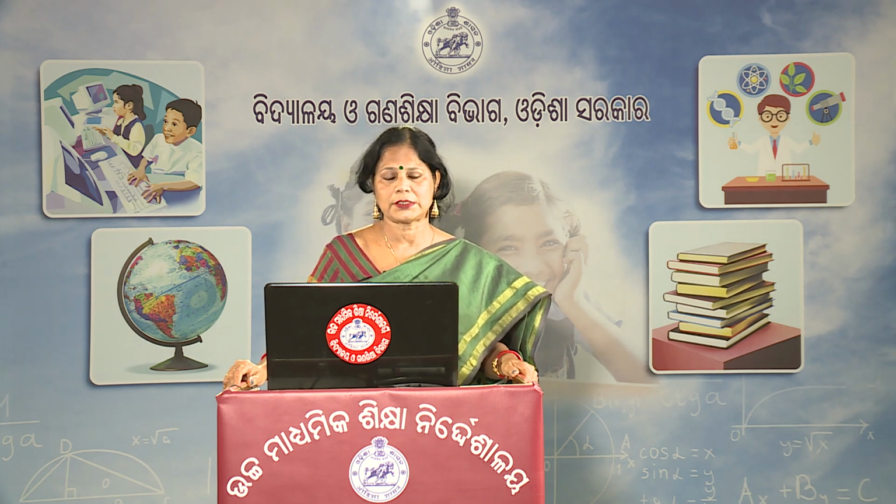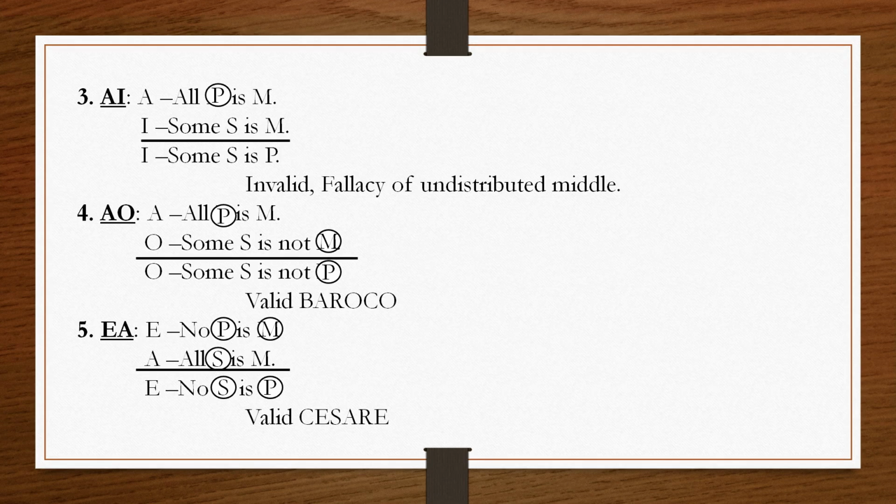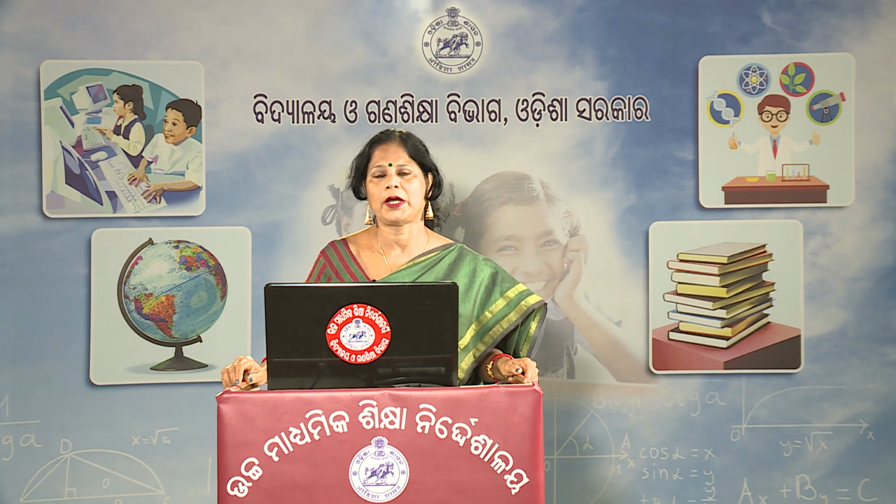Let us see what has happened here. Here the major premise distributes the major term P, and O distributes M. So, this distributes the middle term. So, the middle term is distributed and the major term also is distributed. So, this is a valid argument and this is known as Baroco.